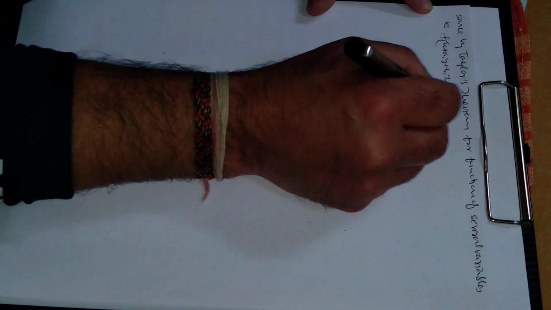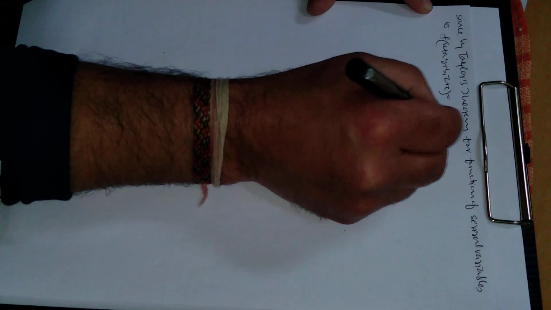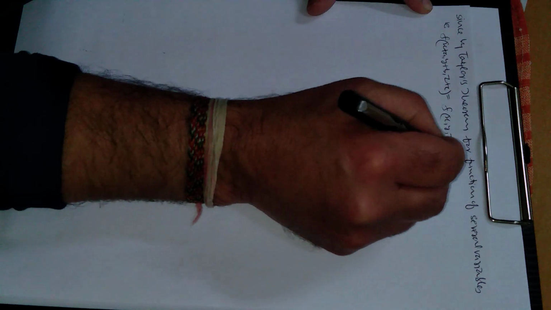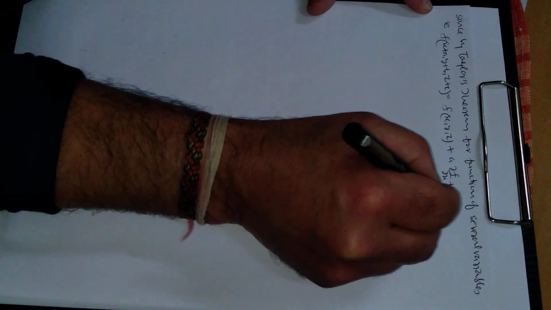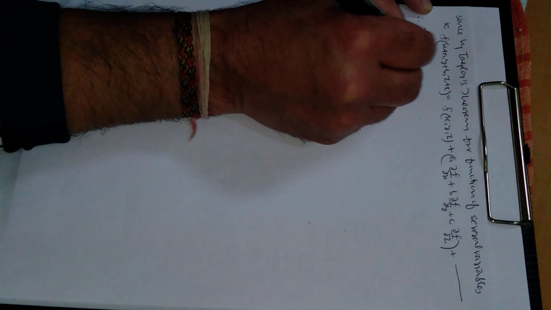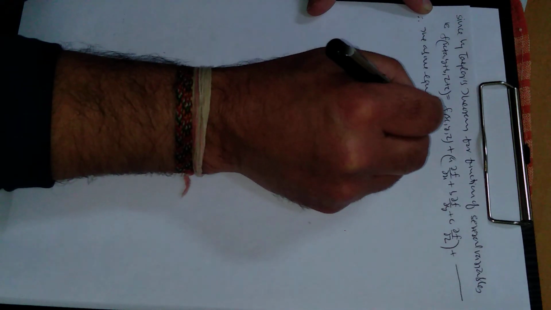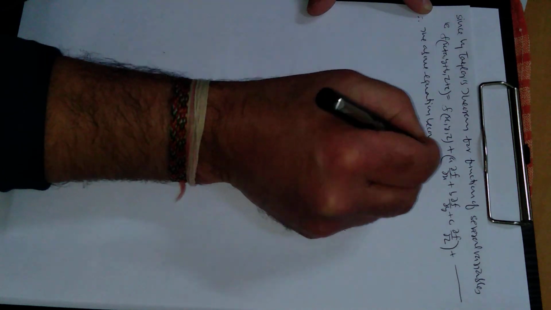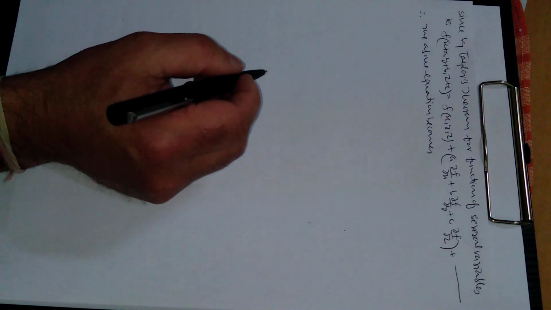This will be equal to f of x, y, z plus a times partial derivative of f with respect to x, plus b times partial derivative of f with respect to y, plus c times partial derivative of f with respect to z. This is the second term, plus so on, continuing in this way. Therefore the above equation becomes, above equation means this equation.